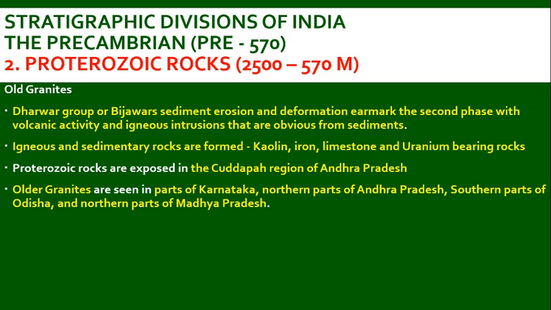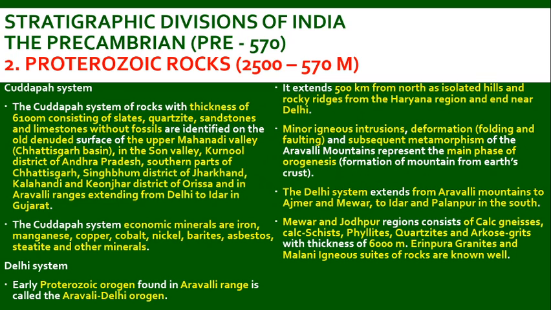Igneous and sedimentary rocks are formed, and kaolin, iron, limestone and uranium bearing rocks are found among the Proterozoic rocks. Proterozoic rocks are very well seen in the Kadapa region of Andhra Pradesh. Older granites are seen in parts of Karnataka, northern parts of Andhra Pradesh, southern parts of Odisha and northern parts of Madhya Pradesh.